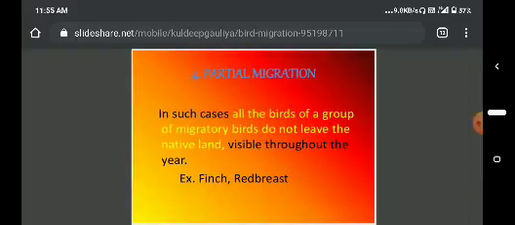And the partial migration. In such cases, all the birds of a group of migratory birds do not leave the native land. They are visible throughout the year. Okay, this is called a partial migration. Generally finches and red breast show this type of partial migration.